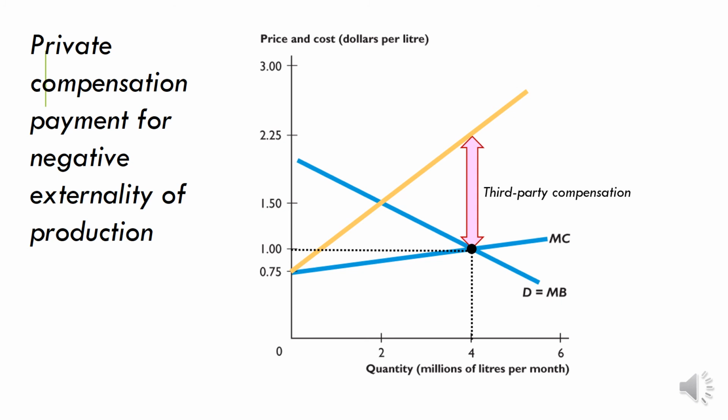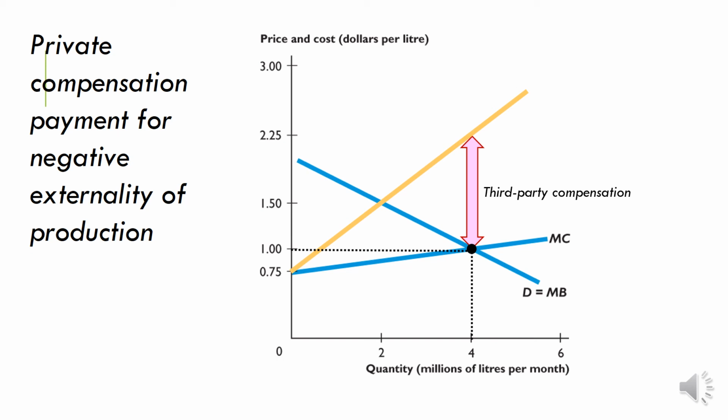The third party, that is the bystanders or the people who are negatively affected, who have nothing to do with this, say, all right, we're being negatively affected by this much due to your production, so we want to be compensated by that much. We're not giving you access to the land or the air or the waterways or whatever it is that's being polluted until you compensate us by this much, the value of the external negative effect we're experiencing.